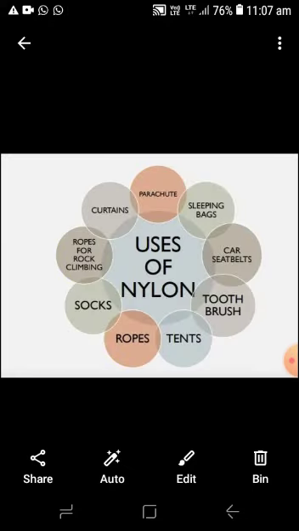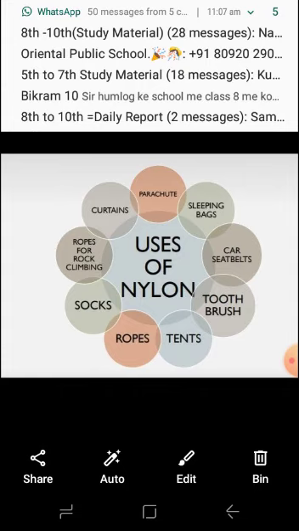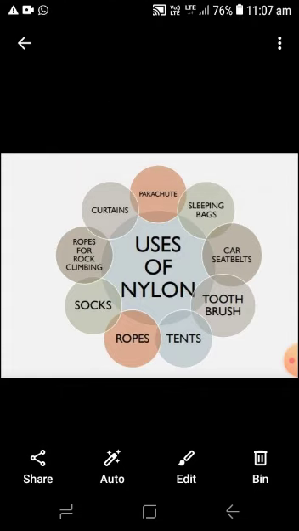The use of nylon. Nylon is used for making the parachute. It is also used for making sleeping bags, car seat belts, toothbrushes, tents, socks, and ropes for rock climbing. The curtains of the bathrooms are also made from the nylon, so the nylon is used for many purposes.